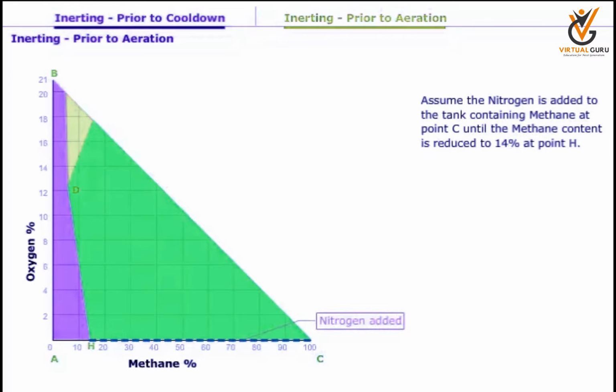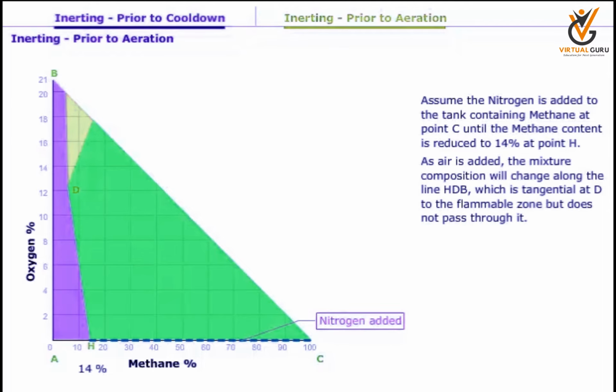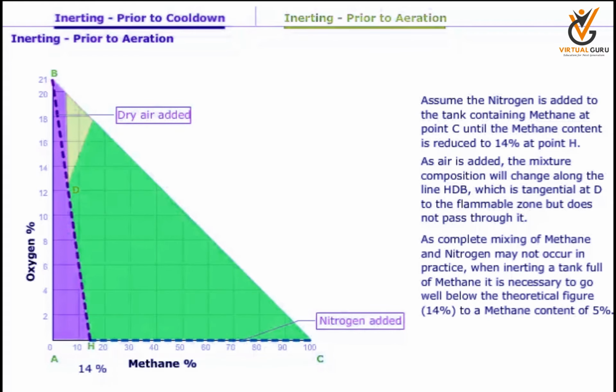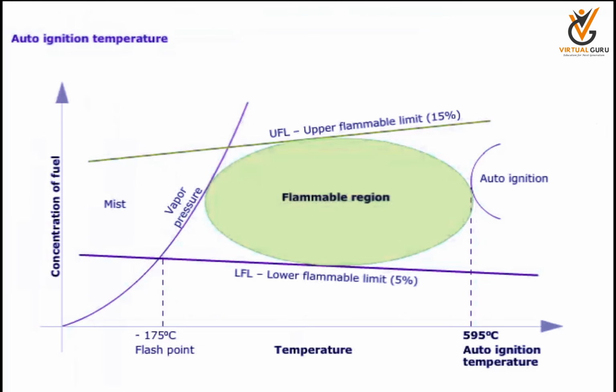Assume the nitrogen is added to the tank containing methane at point C until the methane content is reduced to 14% at point H. As air is added, the mixture composition will change along the line HDB, which is tangential at D to the flammable zone but does not pass through it. As complete mixing of methane and nitrogen may not occur in practice, when inerting a tank full of methane, it is necessary to go well below the theoretical figure of 14% to a methane content of 5%.